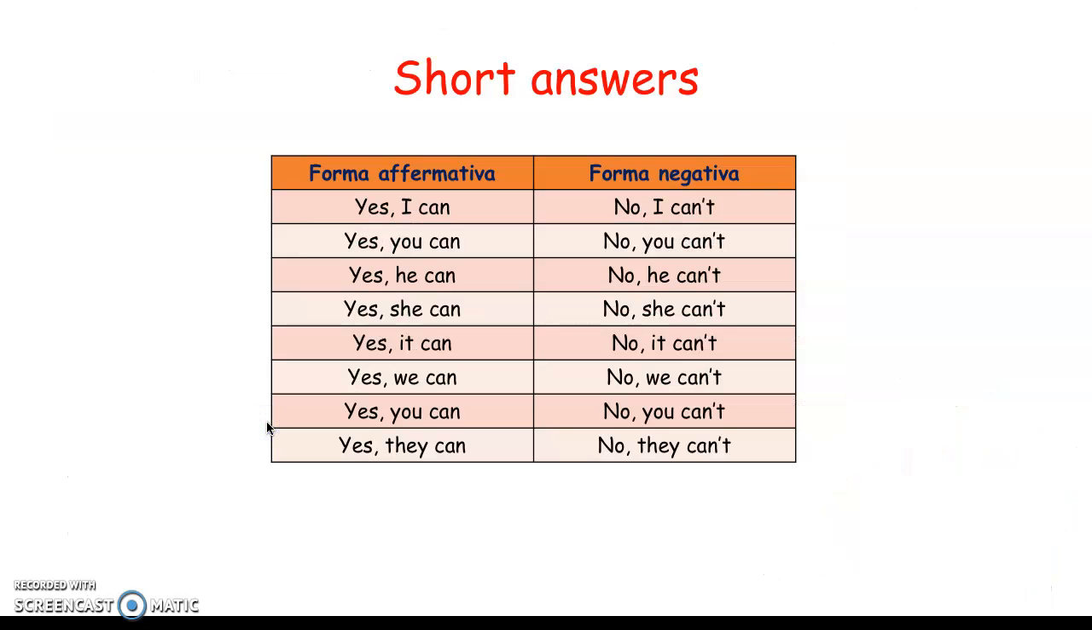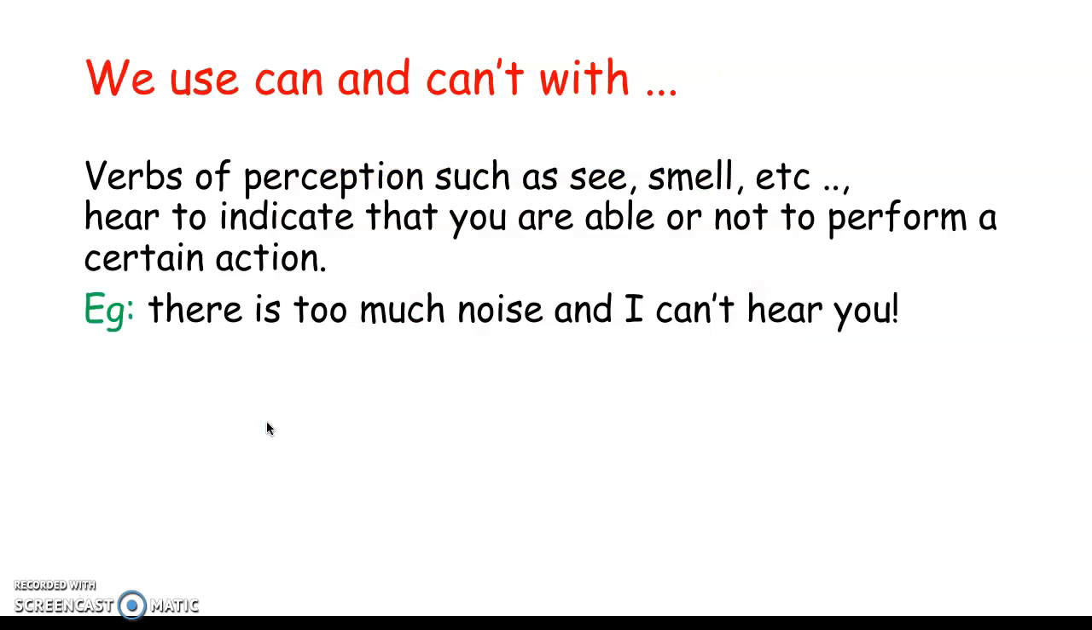Then we have the short answers, affirmative form and negative form. We can use can and can't with verbs of perception, such as see, smell, hear, to indicate that you are able or not able to perform a certain action. For example, there is too much noise and I can't hear you.